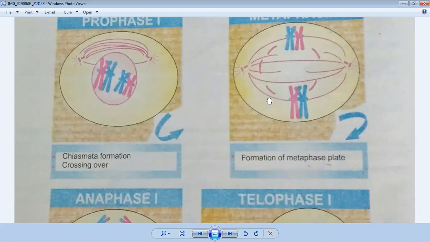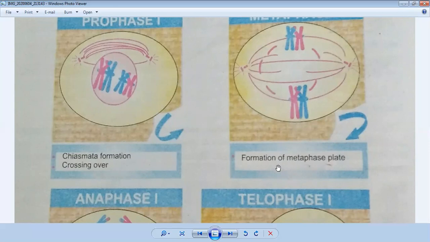You can also see that chromosomes in the form of pairs come in a line, and they are ready to be pulled towards their poles. So this is called the formation of the metaphase plate.